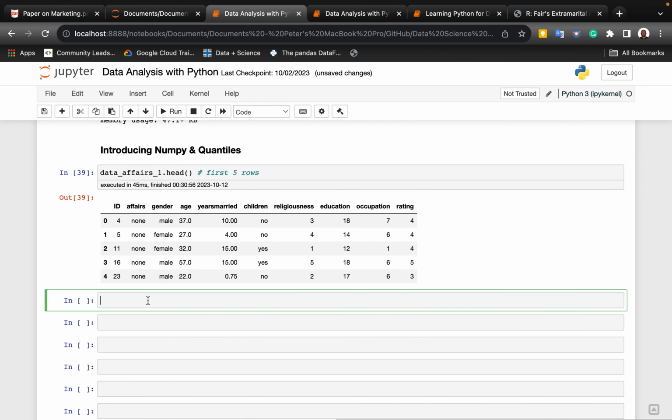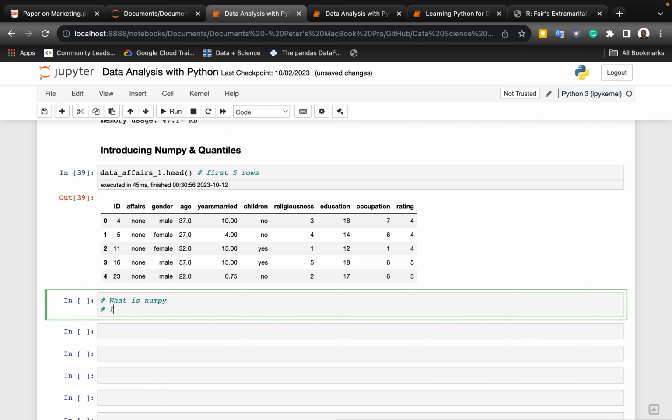Now, what is NumPy? That's the first thing we want to do. So basically, NumPy is a tool, right? You can also call it a module. It is used for managing or dealing with numbers and data in Python.